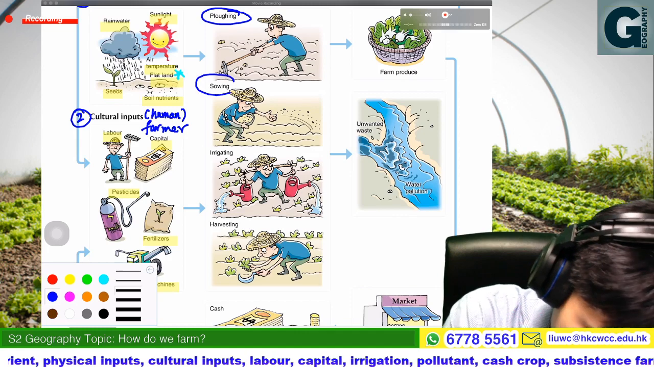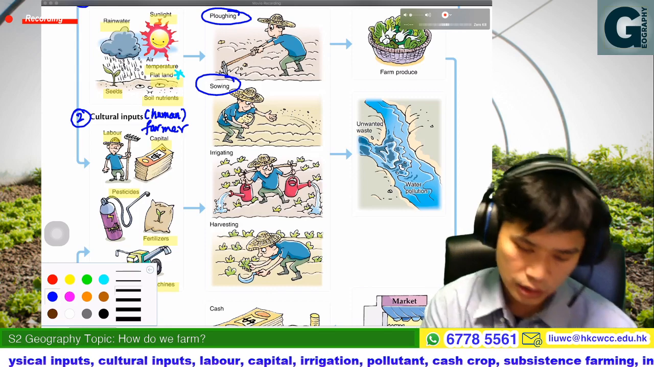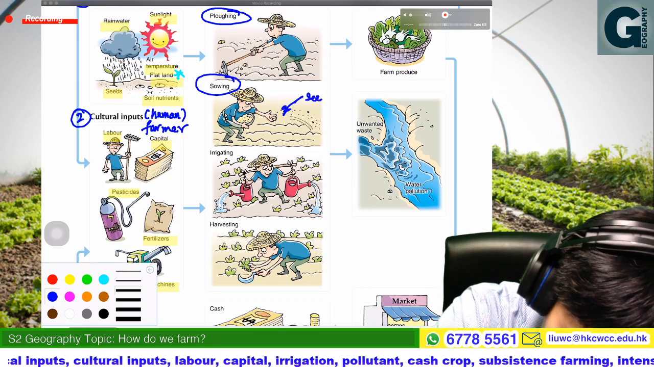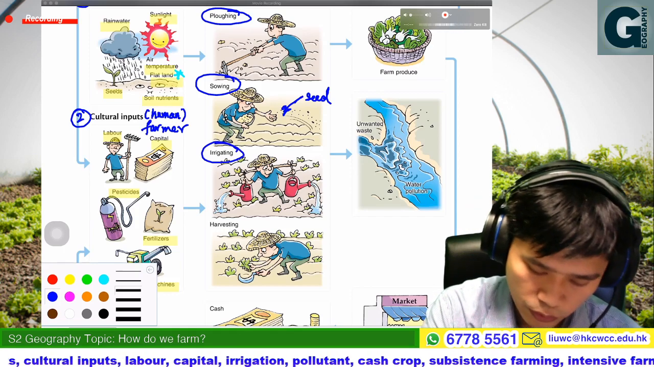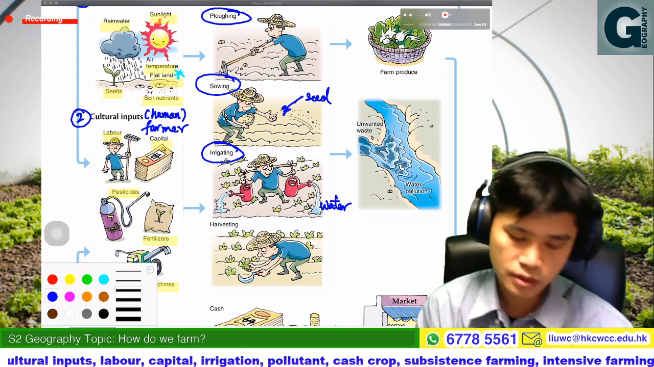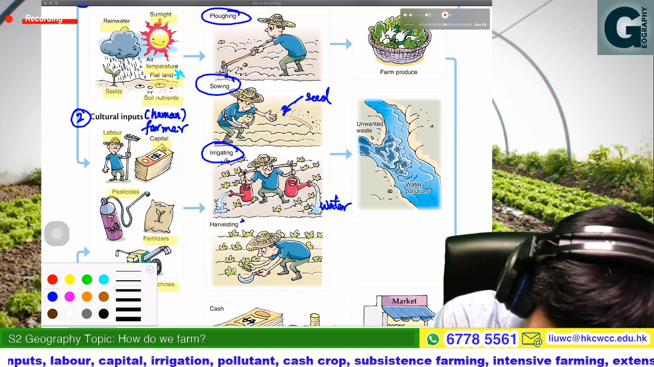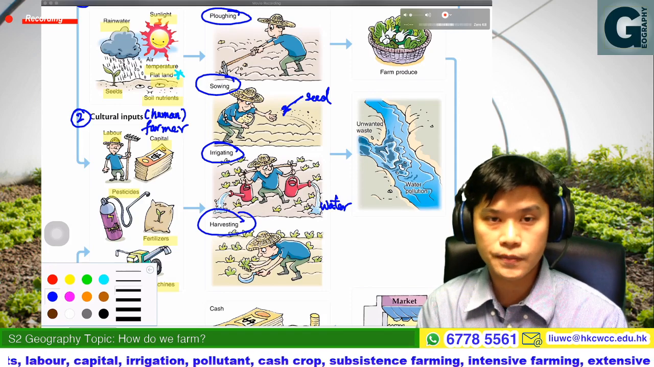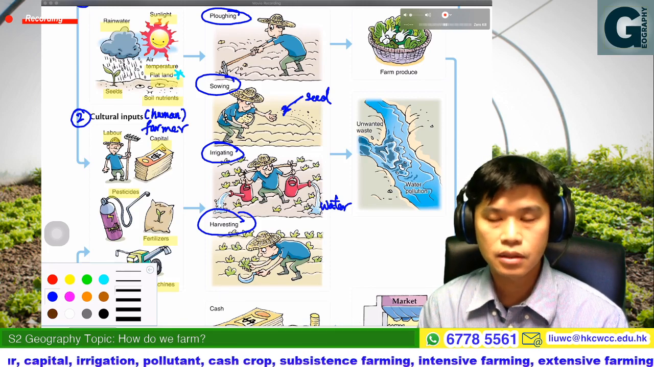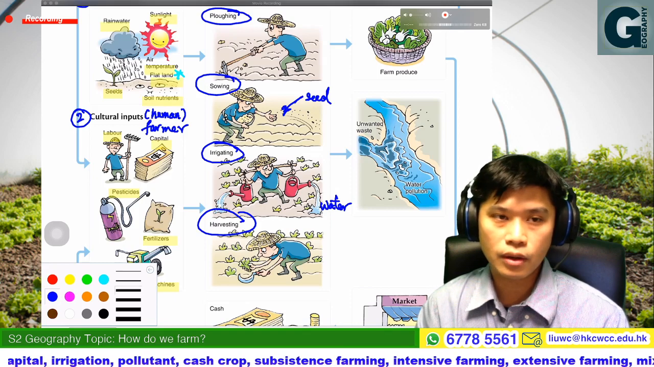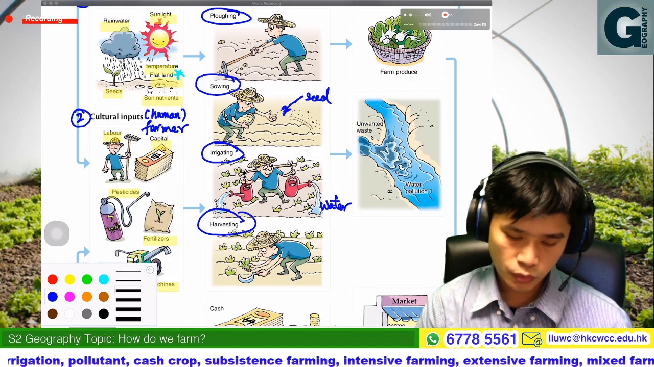And then the second one, sowing. Sowing means we put some seed into the soil. And then irrigating. So we provide water for the crops. And also last, harvesting. When the crops grow well, the farmer can do the harvesting. So that would be the major farming process. We should note.